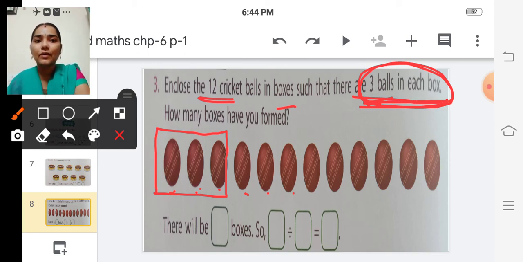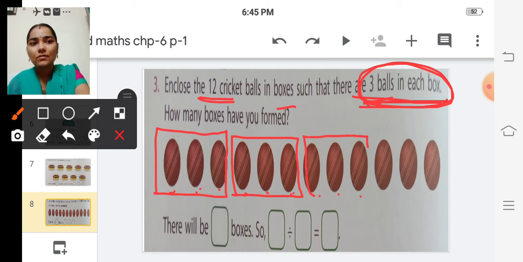So we can put another 3 balls in the second box, and the next 3 balls in the third box, and the last 3 balls in the fourth box.